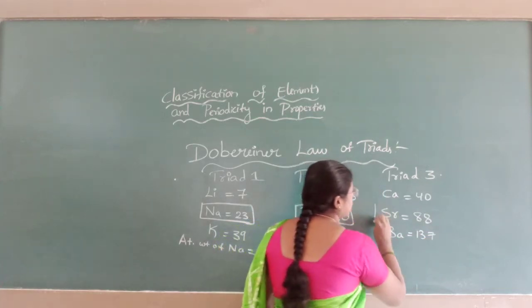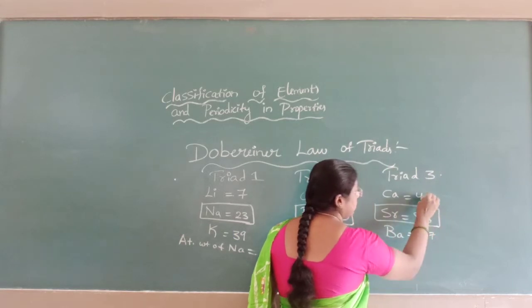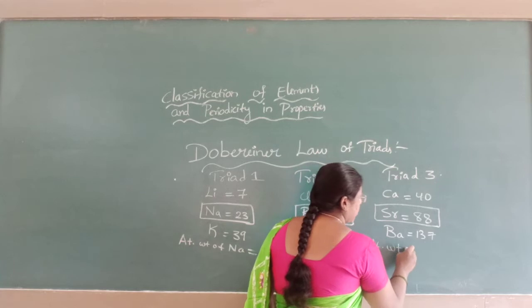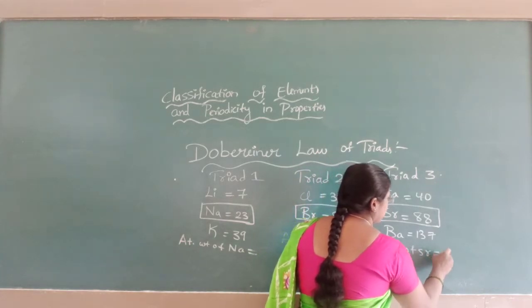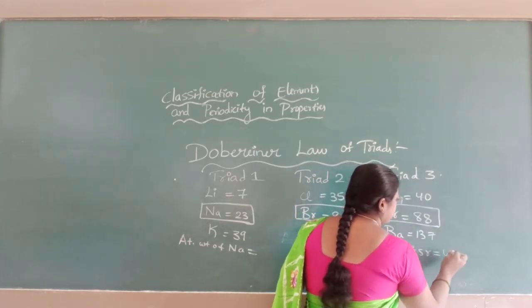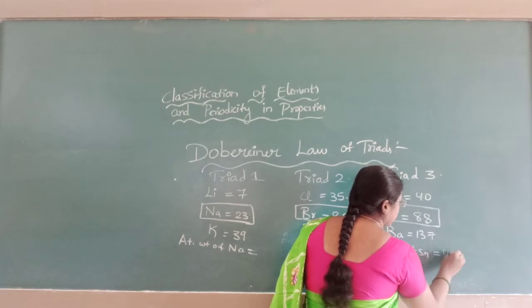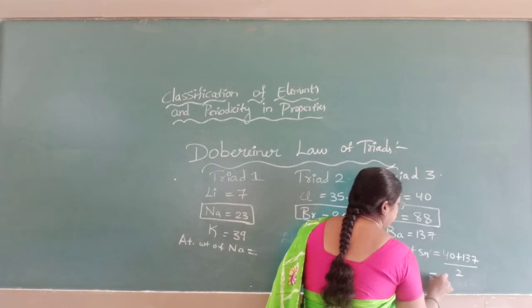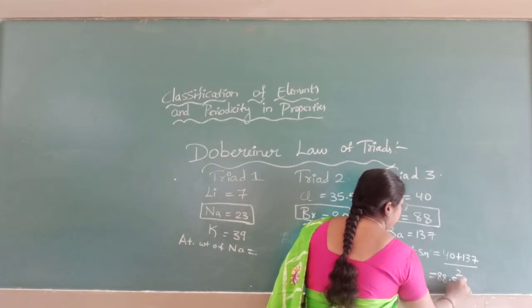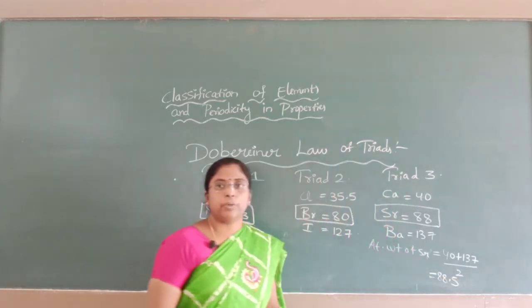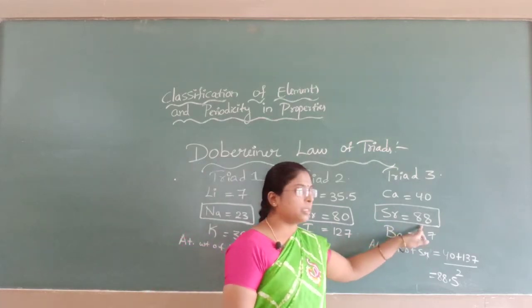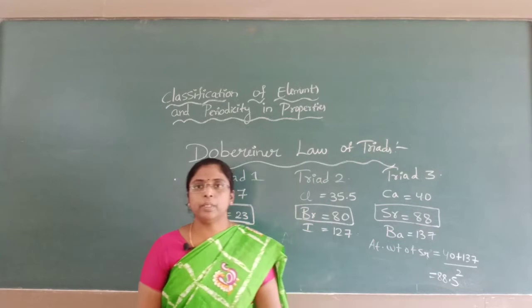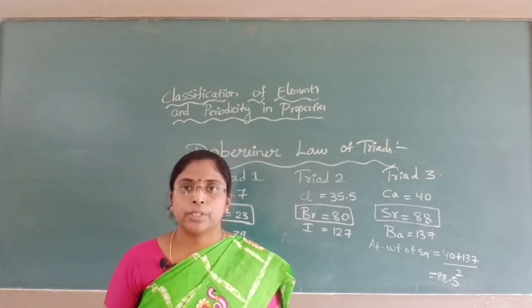The atomic weight of strontium is the mean of calcium and barium: 40 plus 137 divided by 2. You get 88.5 as the atomic weight for strontium, but it is 88. Approximately it is the same. Doberaner gave three triads.